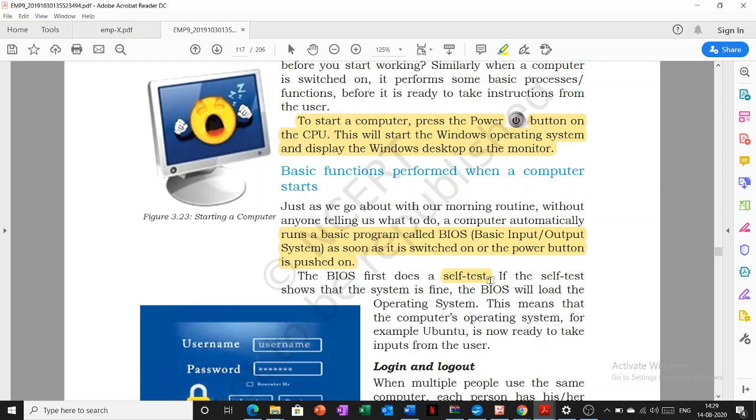If they are in a working state, working properly, then the BIOS will load the operating system. That means if the self-test is cleared, then the operating system will load. If it is not cleared, that means one of the hardware is not working properly, then our operating system will not load and it will show an error.